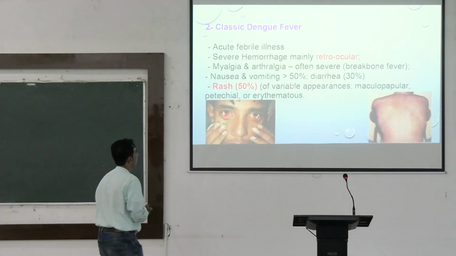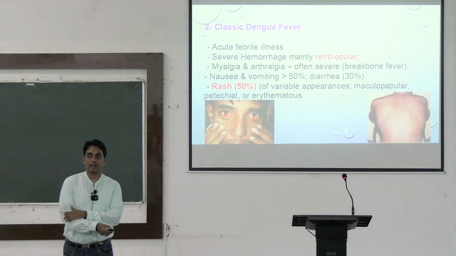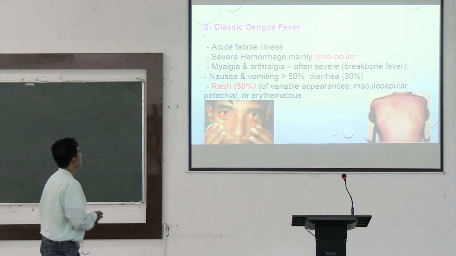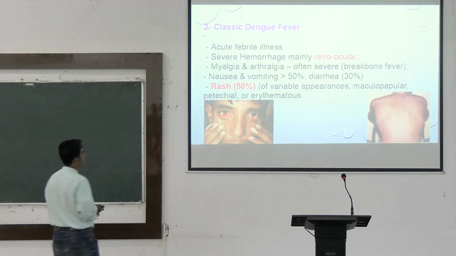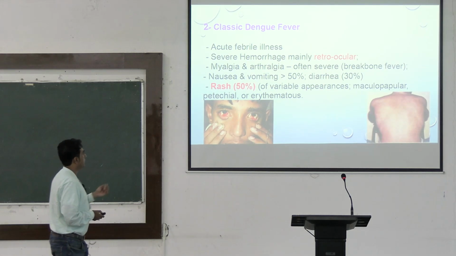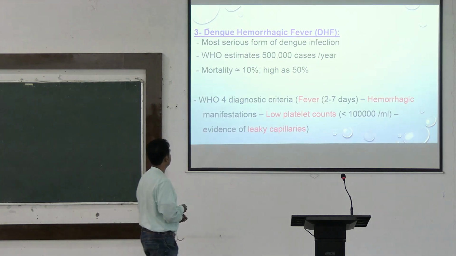Myalgia and arthralgia often severe, leading to breakbone fever, that is, pain as if the bones are breaking. Breakbone fever. Rash in at least 50% of the cases, of variable appearances: maculopapular rash, petechial and erythematous.